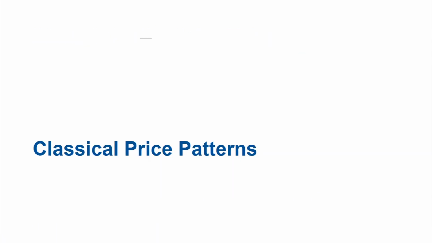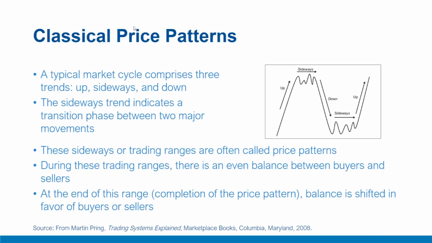Classical price patterns. In this video, we'll examine some of the often employed classical price patterns that are used to examine the strength of a price trend. Here in the figure, we have a typical market cycle in which there are three trends. One is up, sideways, and down. The sideways trend is essentially a horizontal or transitional trend which separates two major market movements, for example, up and down and up.